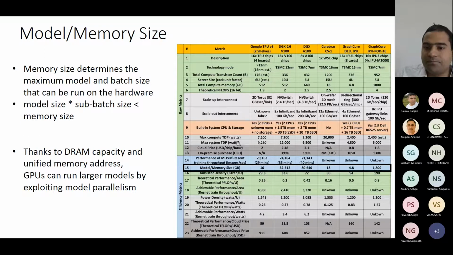Okay, so now model memory size. The model size times the sub-batch size should be less than the memory size.